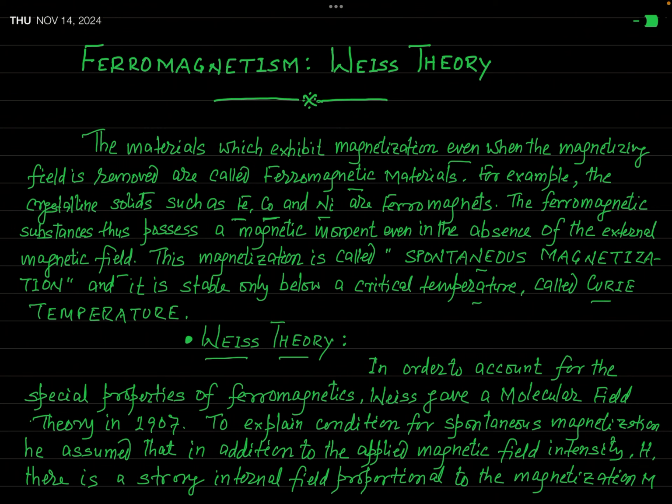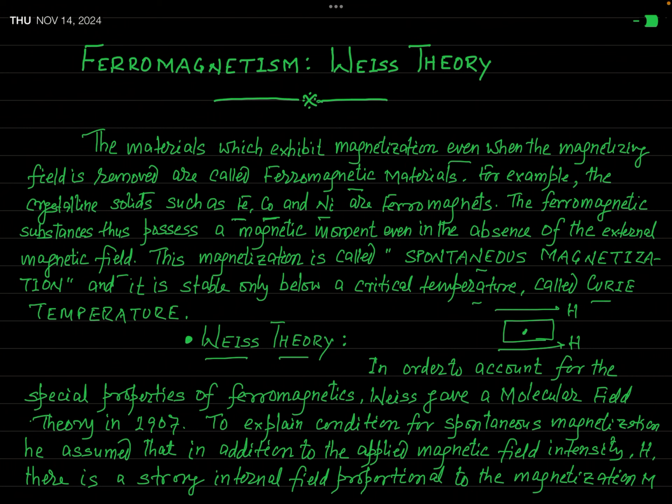Let us consider that this is a specimen of ferromagnetic material and it is placed in an external magnetic field of intensity, let us say H. Then at a point inside this material, the effective magnetic field intensity is not H, but due to the magnetization of the material, an internal field is produced here.